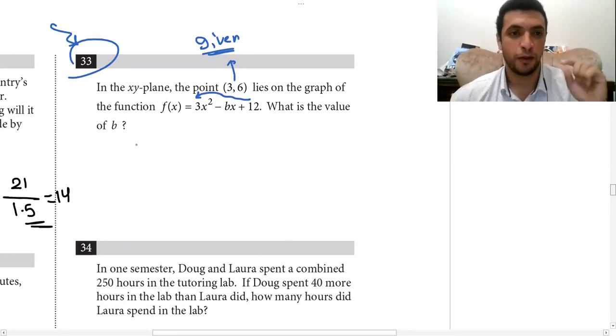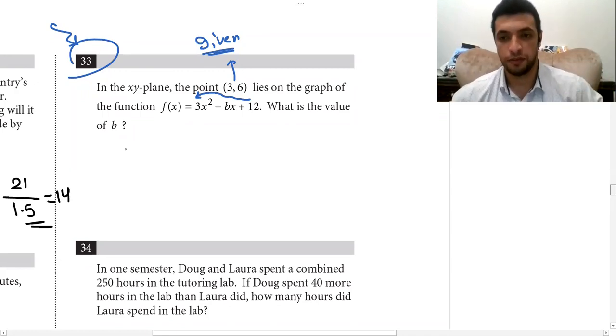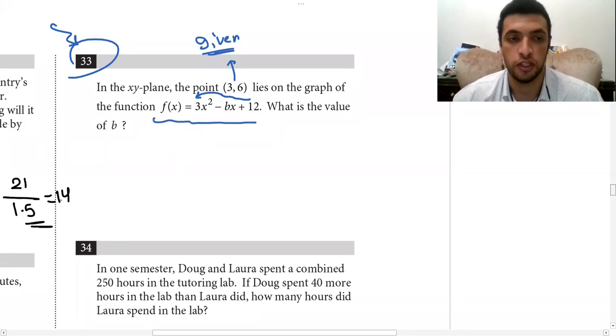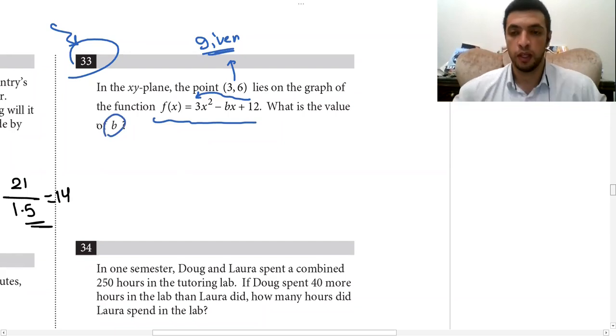First step is always the most important one. What is the first step? Let's read the question. In the xy plane, the point (3, 6) lies on the graph of the function f of x equals 3x squared minus bx plus 12. What is the value of b? I have a given point, and I want the value of b.